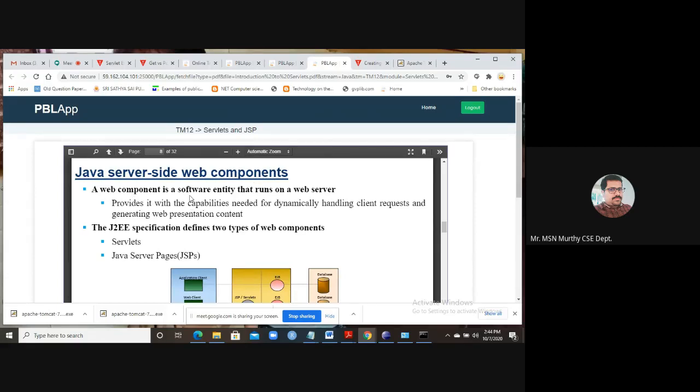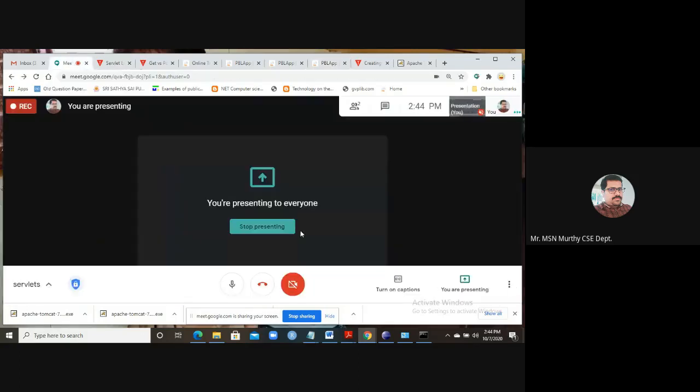Before that, once again, you see what are the Java server side web components. A web component is a software entity that runs on a web server. The J2EE specification defines two types of web components, servlets and JSPs, servlets as well as JSP.